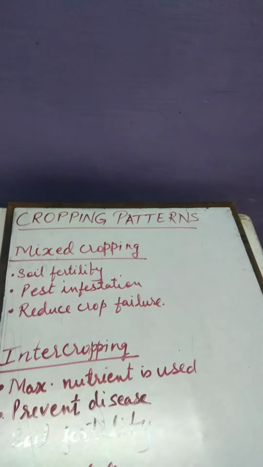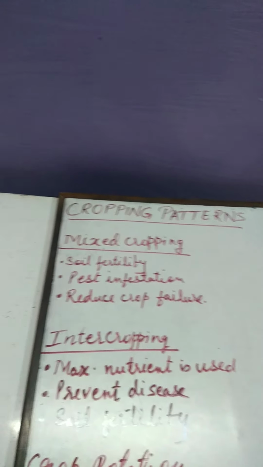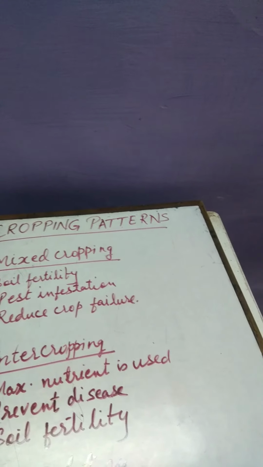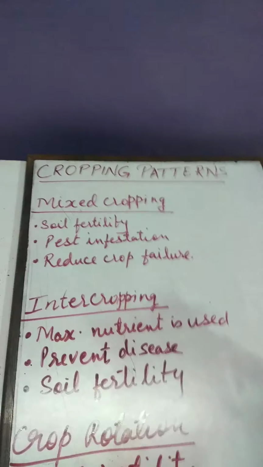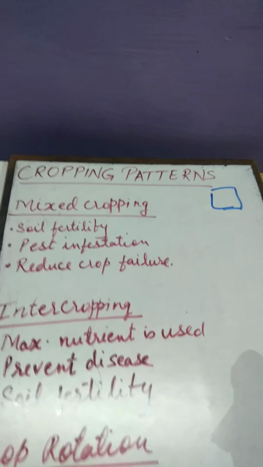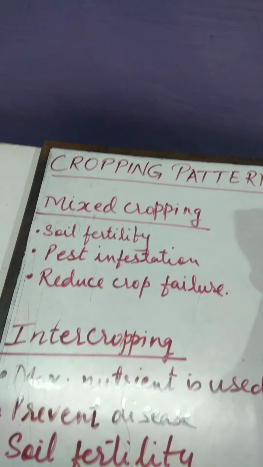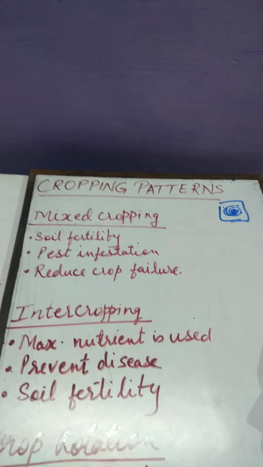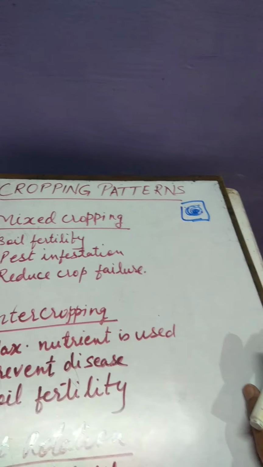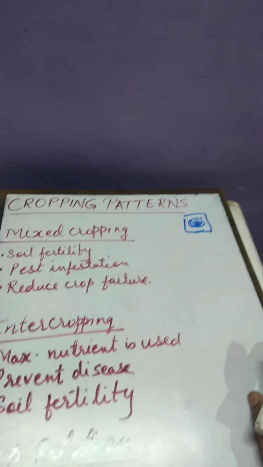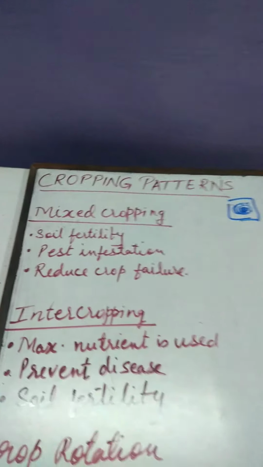Maximum profit should be obtained from the available land. Means whatever land is present, suppose I am having this much land, I should get the maximum profit from this land. So for this purpose, crops can be grown in different ways. Clear? That is termed as cropping pattern.